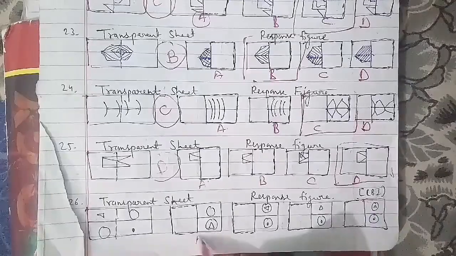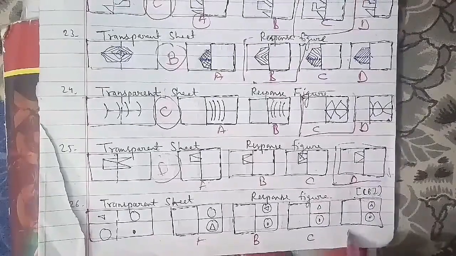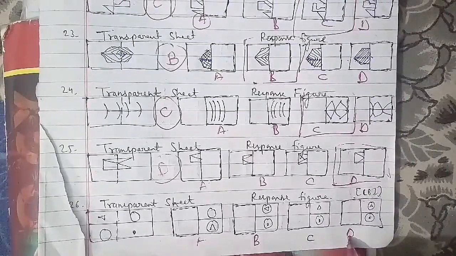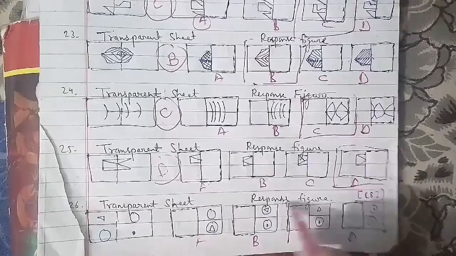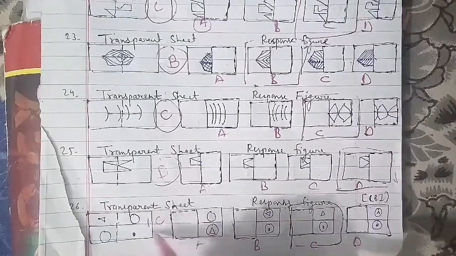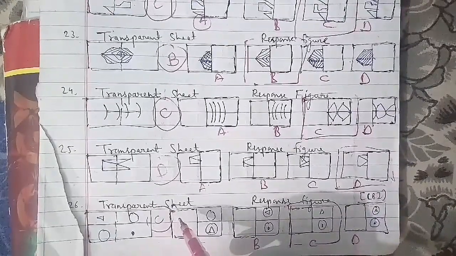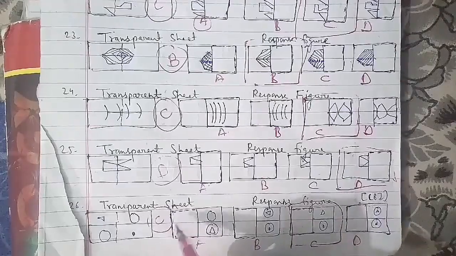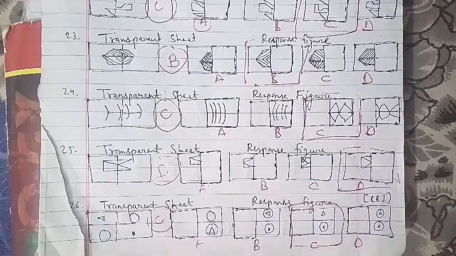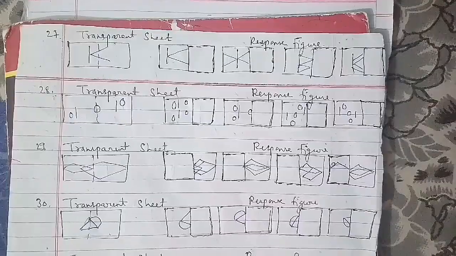The 27th question of the session. This is the transparent sheet, and this is the response figure, named A, B, C, D, and the figure that we have as an answer is figure C. It will be the right answer for this question as well. We'll go ahead with the 28th question of the session, and that is also an important one.